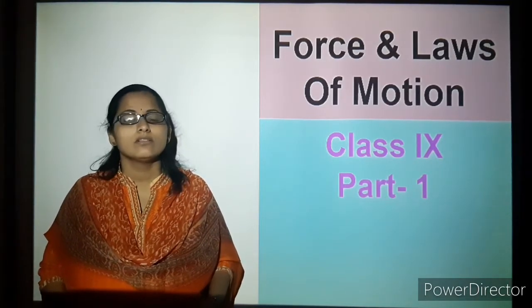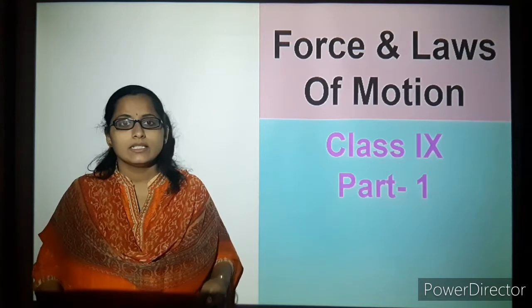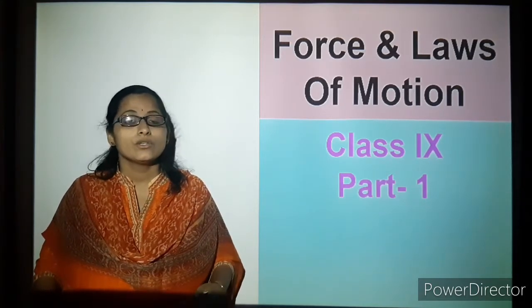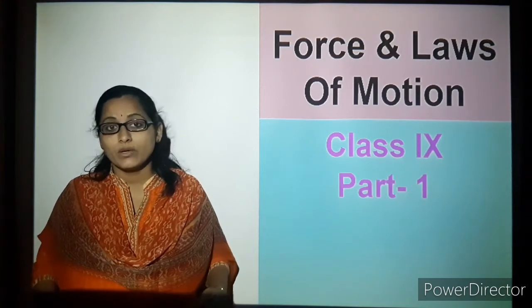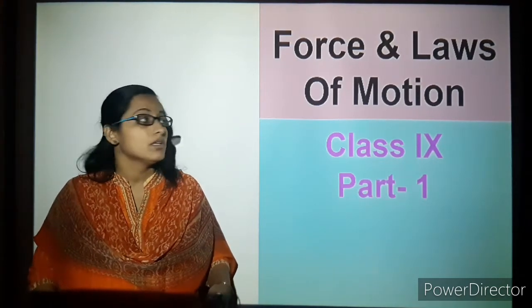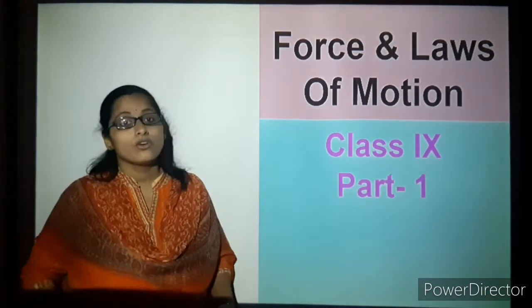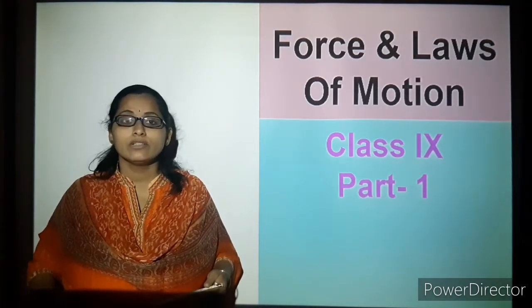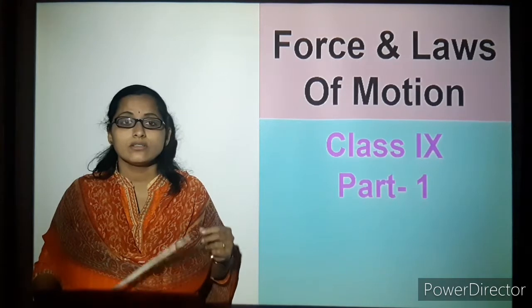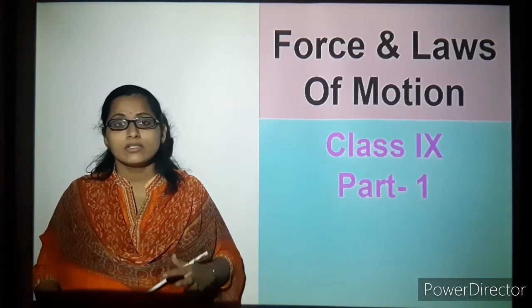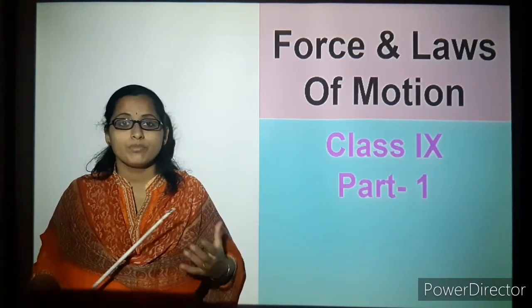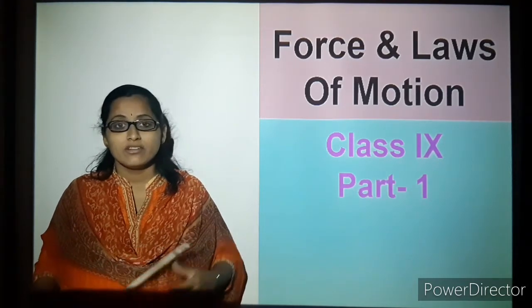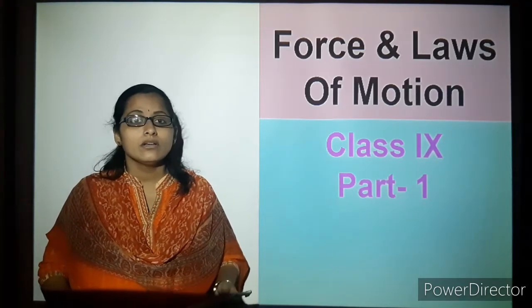In the previous topic we learned about motion and its applications with respect to speed and acceleration. In this topic we will learn more about force and the laws of its motion. So what is force? We all know what force is. We just push some object, and the force applied exerts pressure on the object so that you are able to move it. That is a simple definition. So let's start with the topic now.